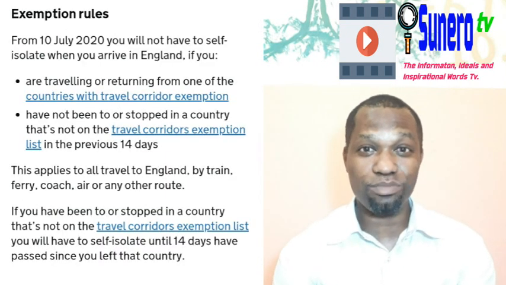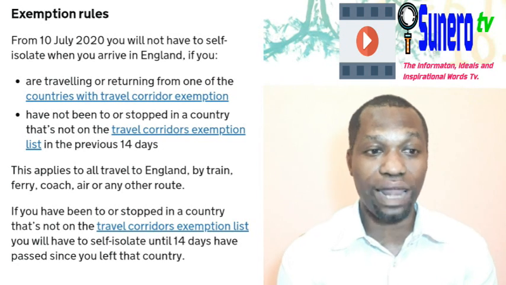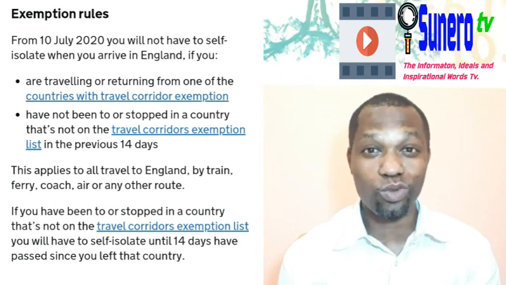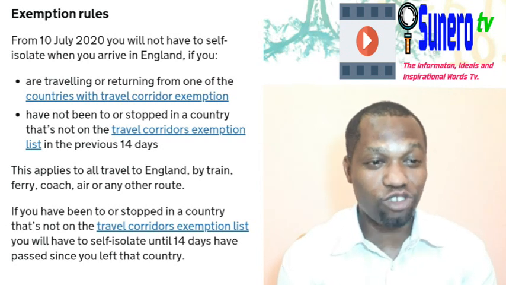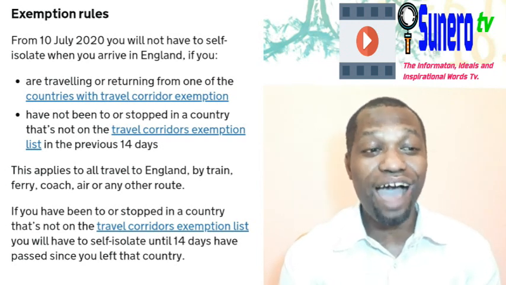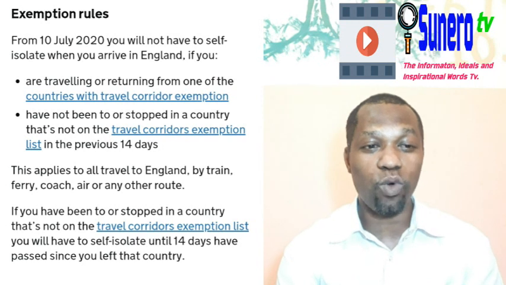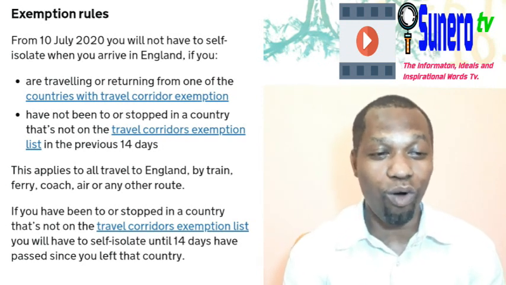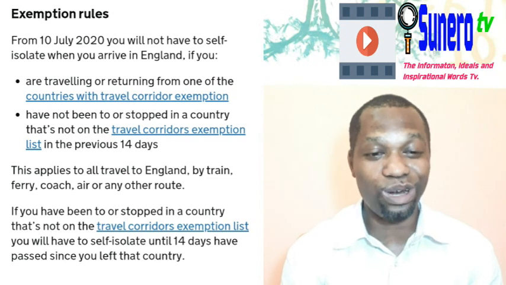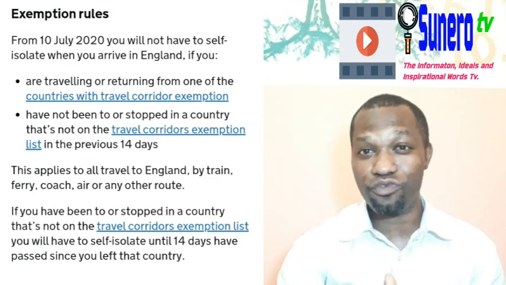So these are the exemption rules. It says from 10th July 2020. So it is going to start from 10th July 2020. It says from 10th July 2020, you will not have to self-isolate when you arrive in England if you are traveling or returning from one of the countries with travel corridor exemption. From one of the 59 countries.